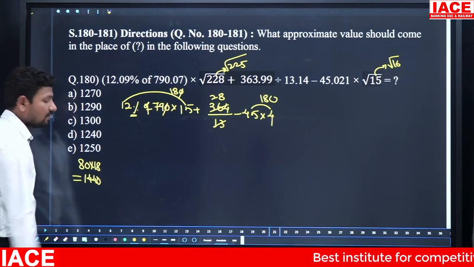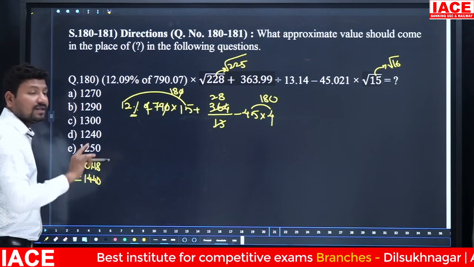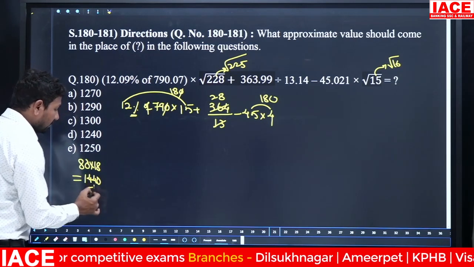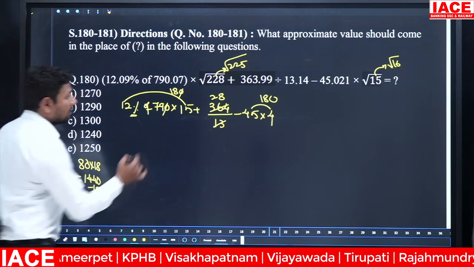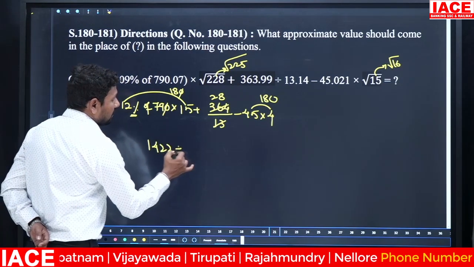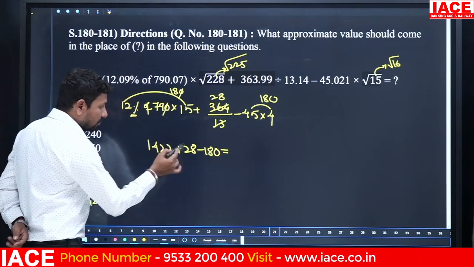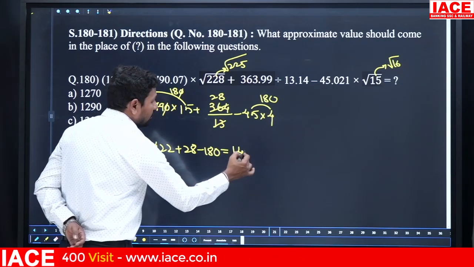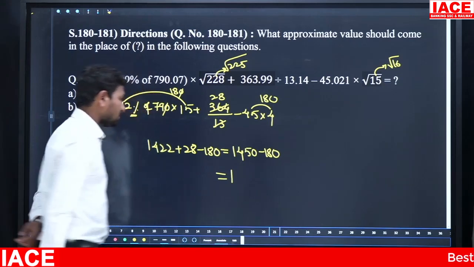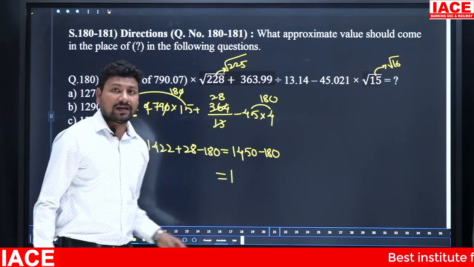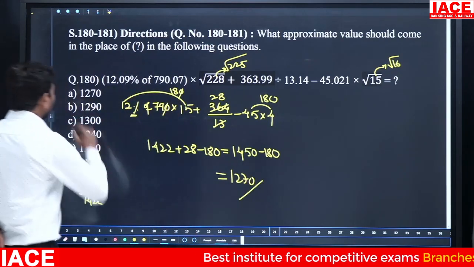1440, but I need 79 times. I am calculating for 80 times, that means one time will be removed, means 18 will be removed. You will get the value 1422, plus 28 minus 180. Then 1422 plus 28 is equal to 1450 minus 180. Okay, then 1000 as it is, 450 minus 180, 450 minus 180 is equal to 270. Then the final answer is 1270, option A.